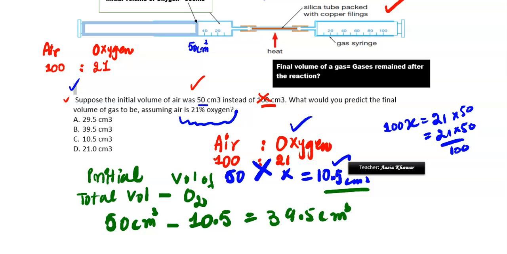I hope you understand. You can solve any type of question by using this method. I hope you are clear about it right now, and if you have any kind of confusion, you can ask me anytime. Okay?